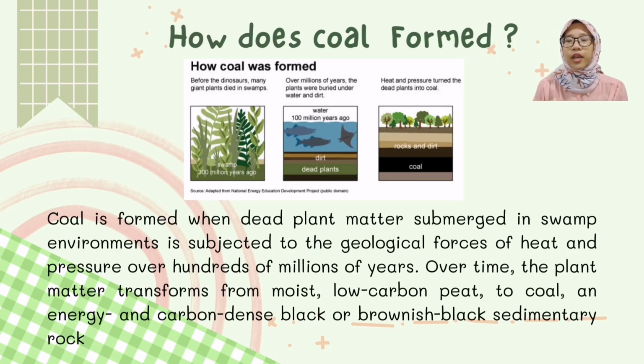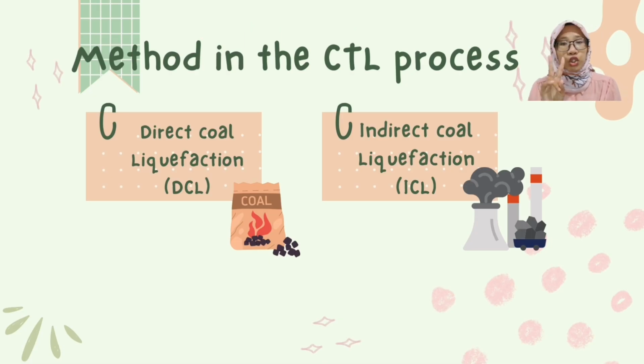So how does coal form? Coal is formed when dead plant matter submerged in swamp environments is subjected to the geological forces of heat and pressure over hundreds of millions of years. Over time, the plant matter transforms from moist, low-carbon peat to coal, an energy- and carbon-dense black or brownish-black sedimentary rock.